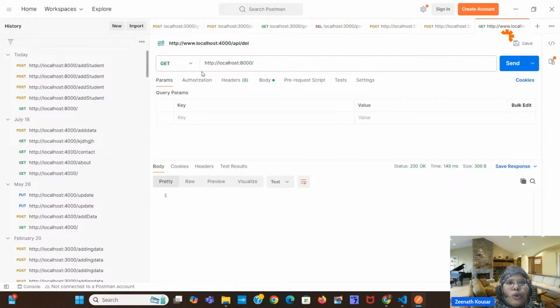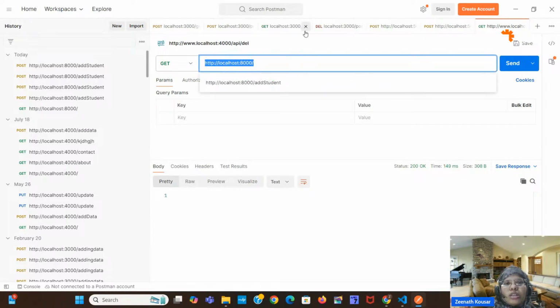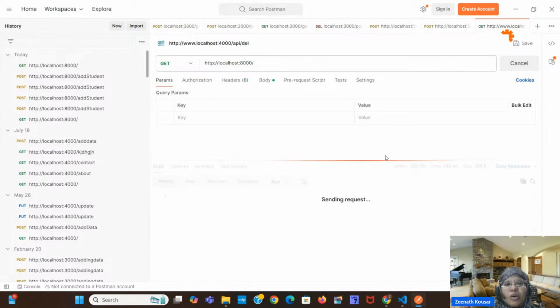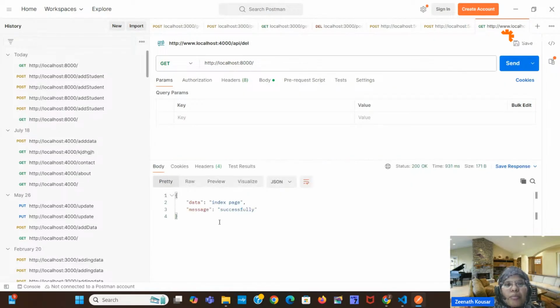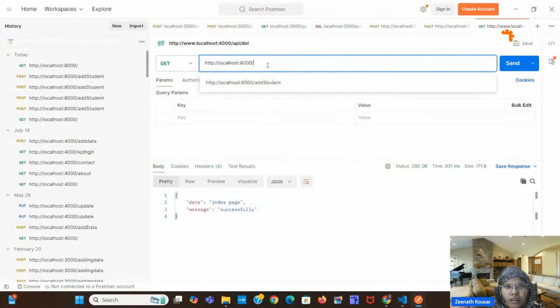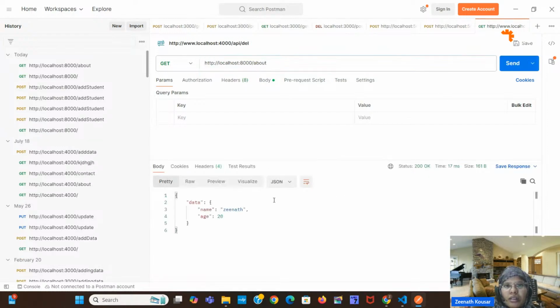You can click on new request. You can give the URL here, localhost 8000 only, as we are running our application there. I will click on send. What I am getting is this. So it is correct only, right? At a slash we have to get this. At a slash about, send, we can get this.